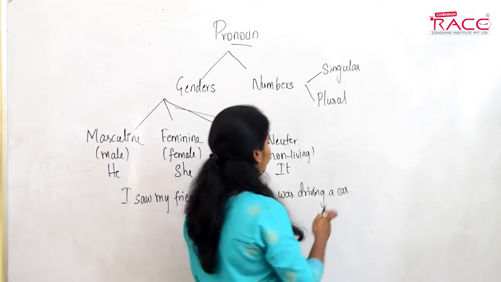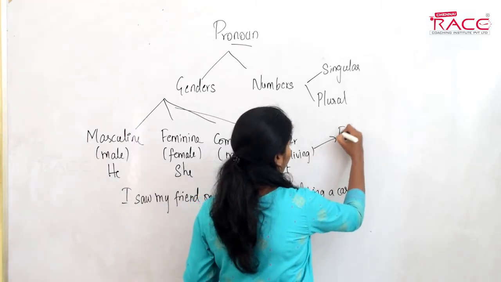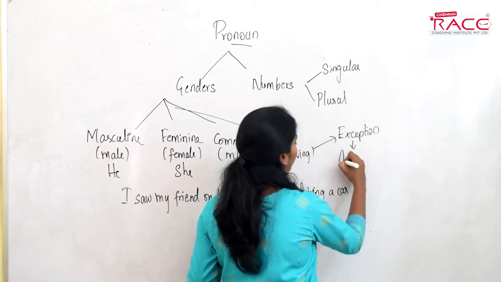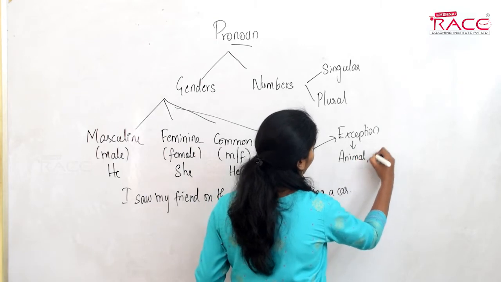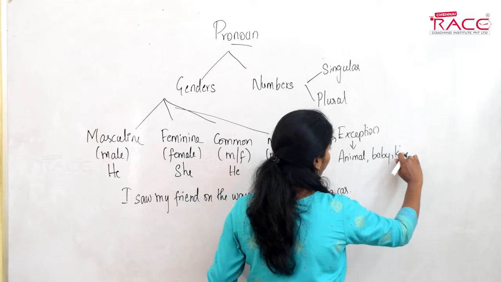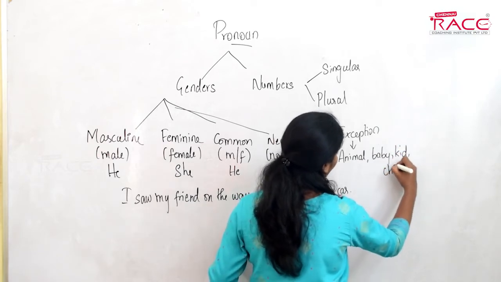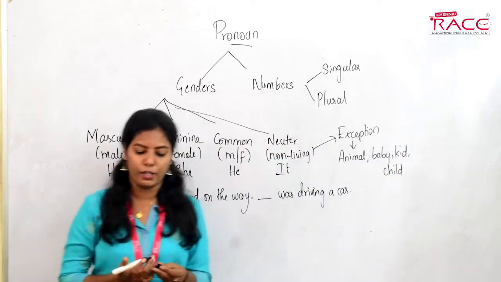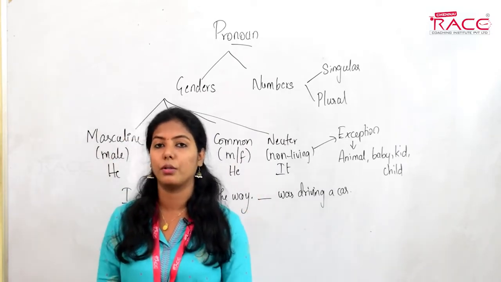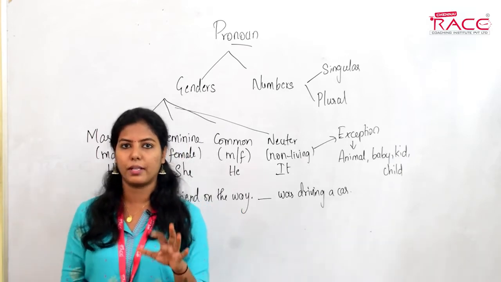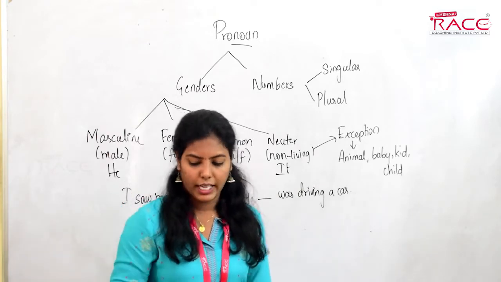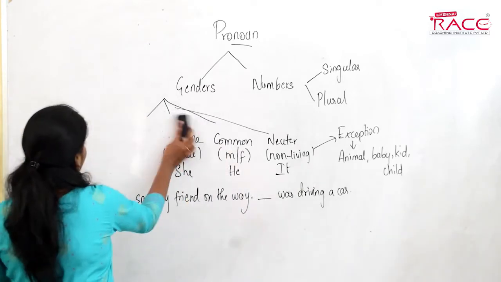So when it comes to this one, it is exceptional. It is an exception case for when we are talking about an animal or a baby or a kid or child. When you are about to talk about these four things, you use the pronoun it. You use the pronoun it for these words also. Done? Okay. So next we will see where we use pronouns.